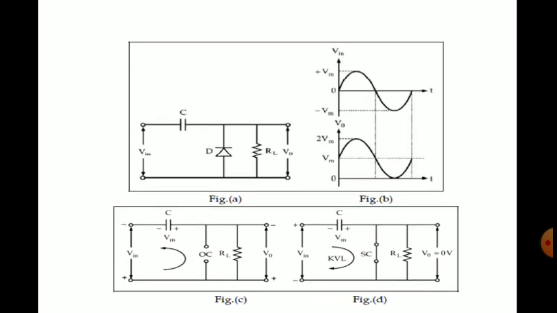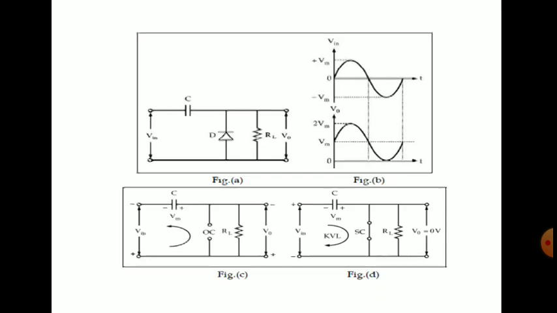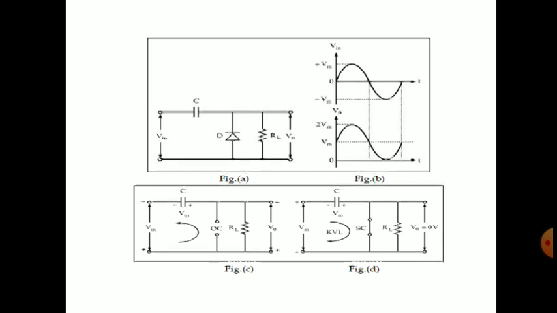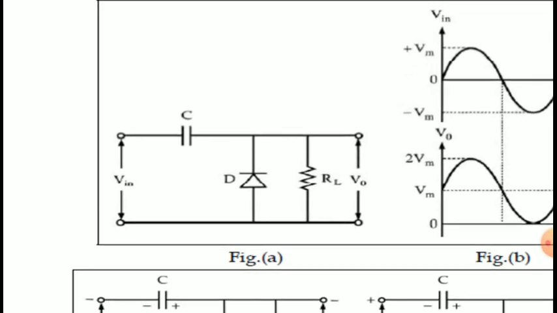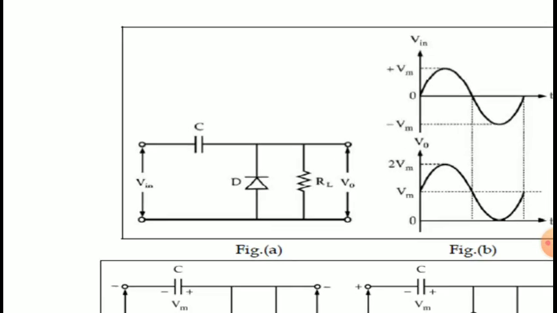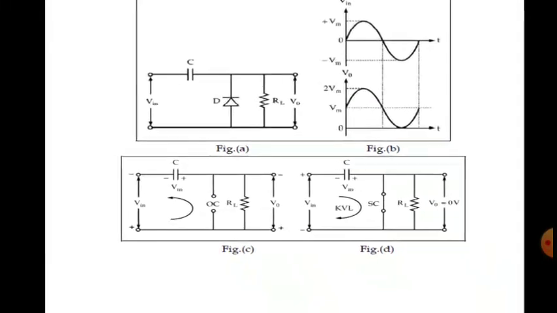At 0 value of V input we have Vm. At the negative value, that is at minus Vm of the input waveform, we have output equal to 0, because V output is equal to Vin plus Vm. So if you remember that equation from looking at this circuit directly, then you can draw the waveform.